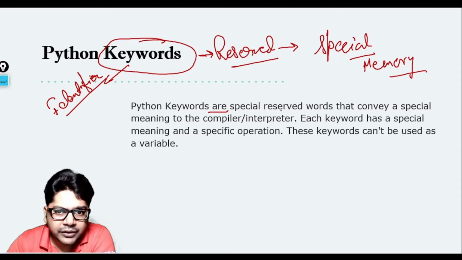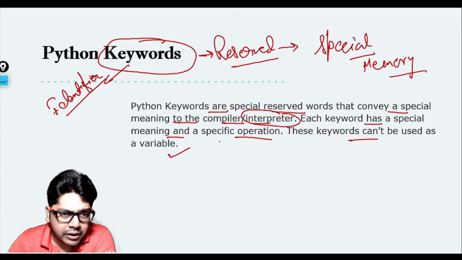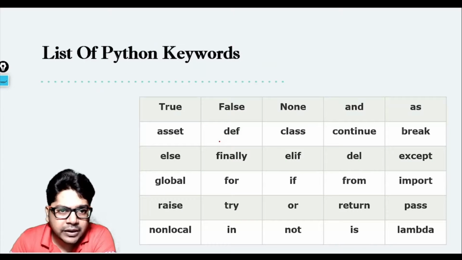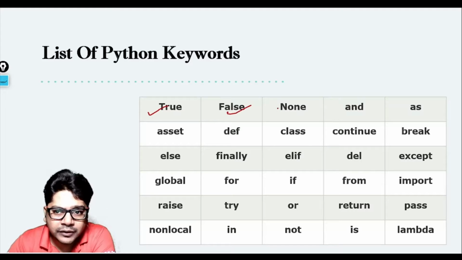Okay, so keywords are special reserved words that convey a special meaning to the compiler or interpreter. In Python we know that it is an interpreter, it is not a compiler. Each keyword has a special meaning and a specific operation, and these keywords can't be used as a variable. So now let us have a look at the different keywords that we have. True, False, None, and, as, and so on. There are so many.